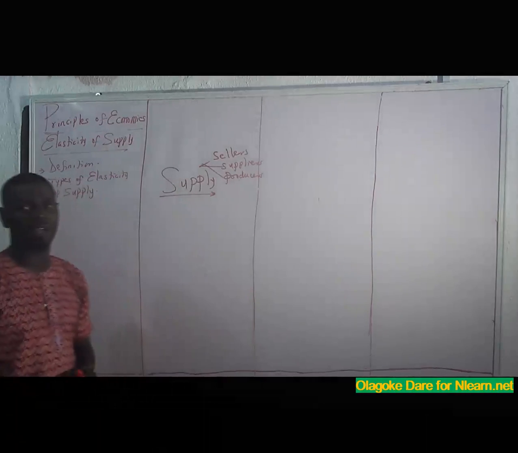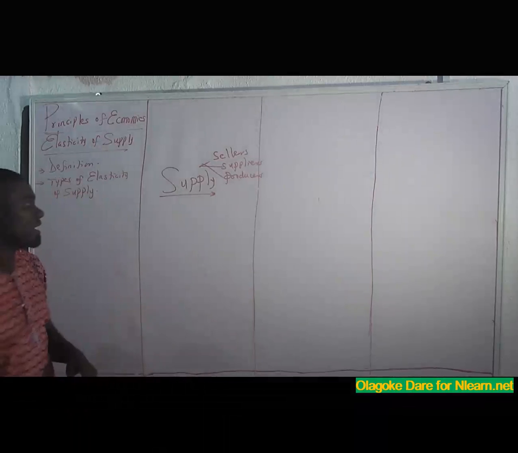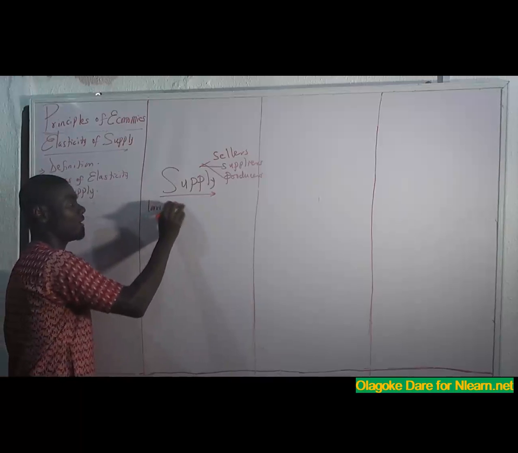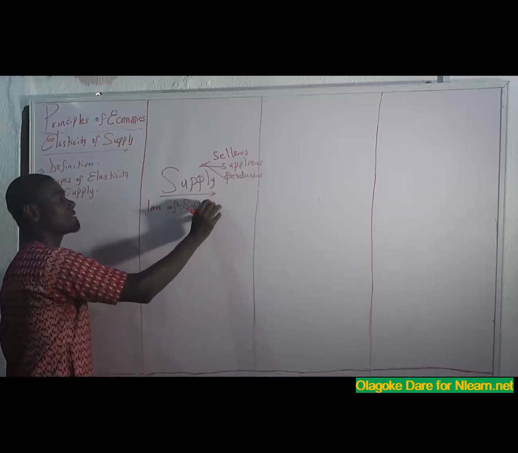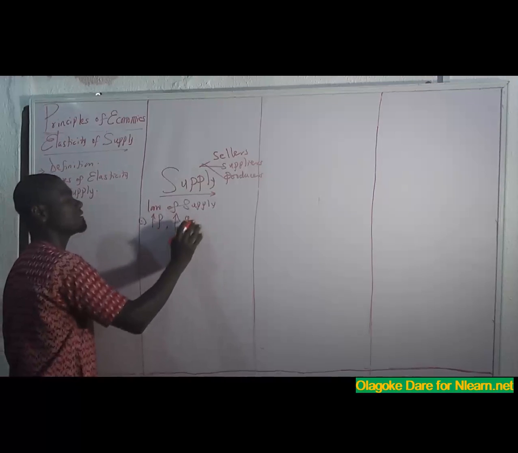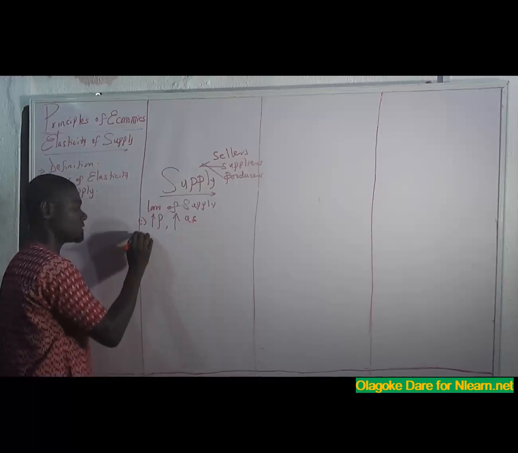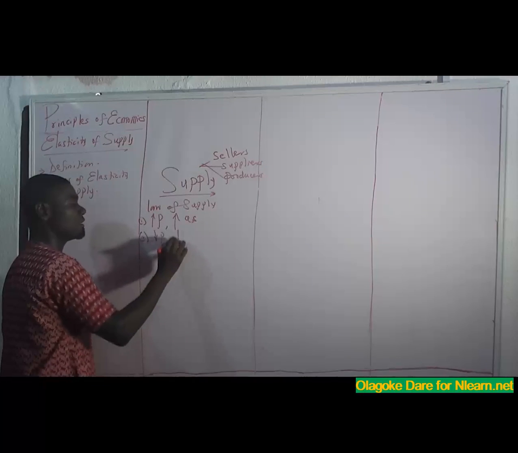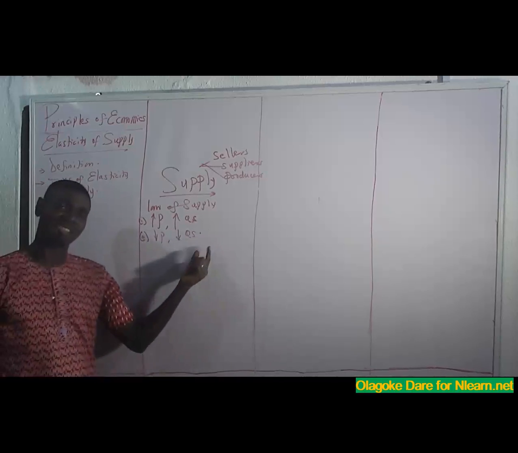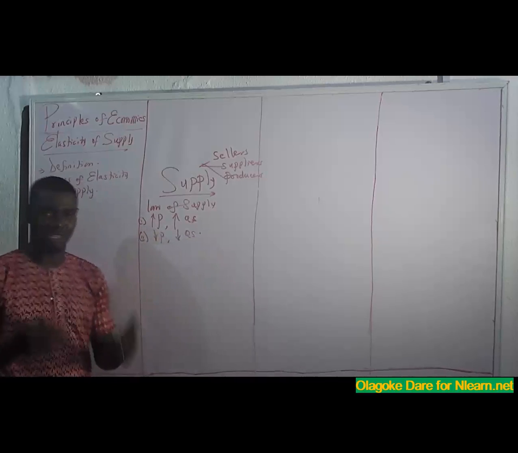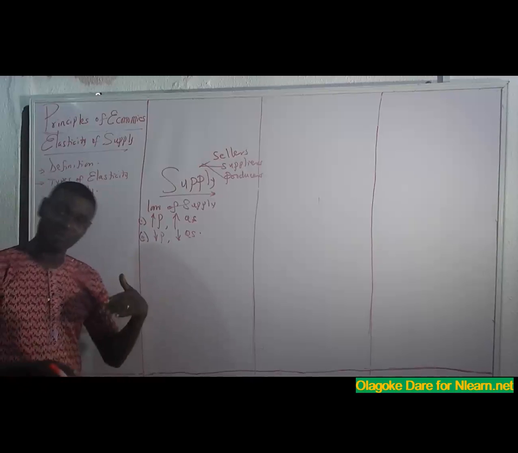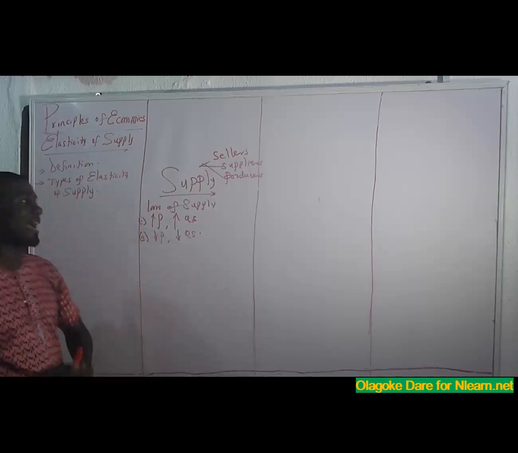We have the law of supply. Price is an incentive to supply. The law of supply states that the higher the price, the higher the quantity supplied. The other one says the lower the price, the lower the quantity supplied, which means price and quantity supplied are directly or positively related. That means if price goes up, producers will supply more. If price falls, producers will also supply less.